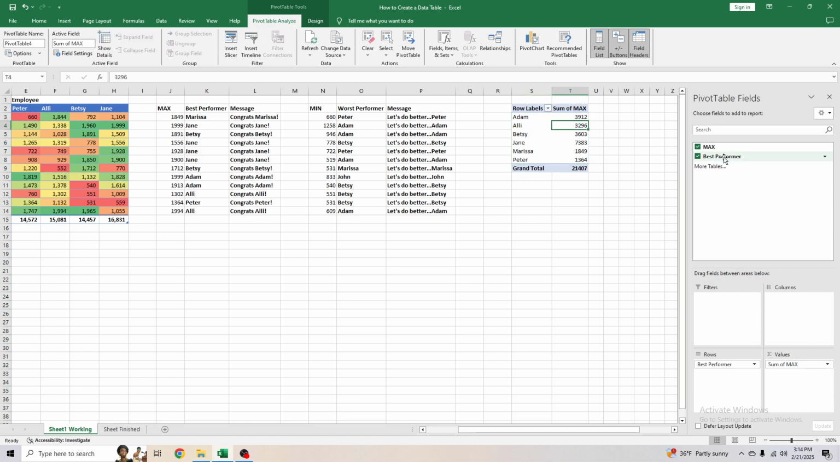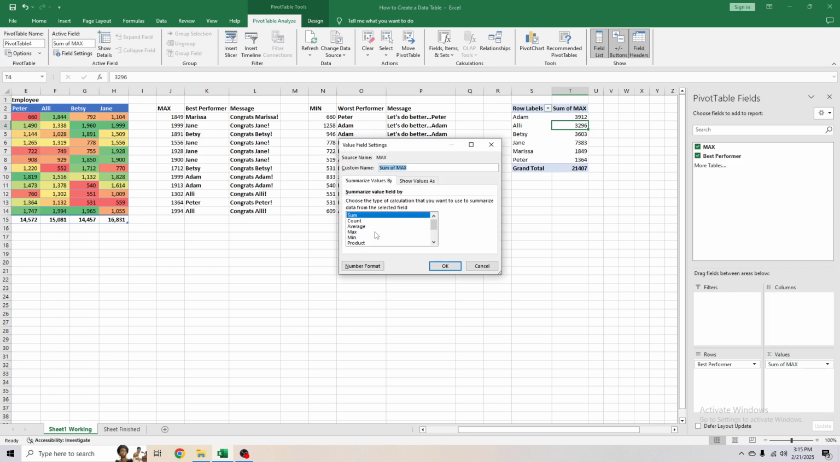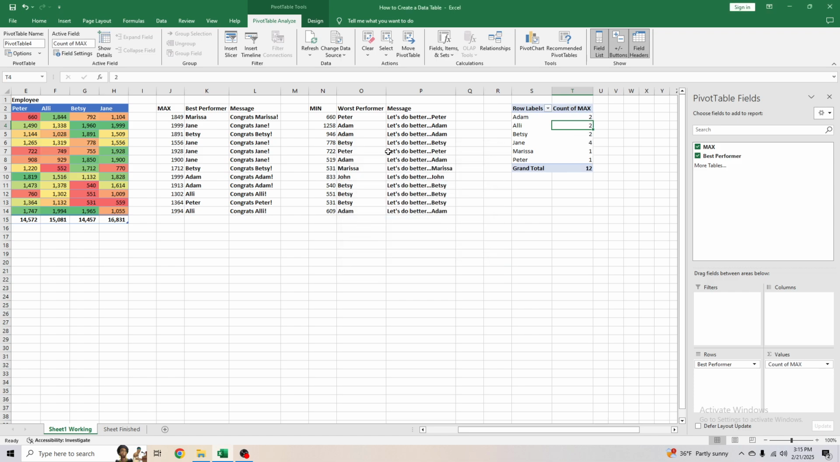But it looks like automatically the pivot table is using the sum of the max for each person. So it's summing up the total calls that each person made within that best performer. What we can do is go click on the sum of max and then go to value field settings. And in this little section, summarize value field by, we can select which type of function or which type of data we want to analyze. Instead of sum, we'll just do count.